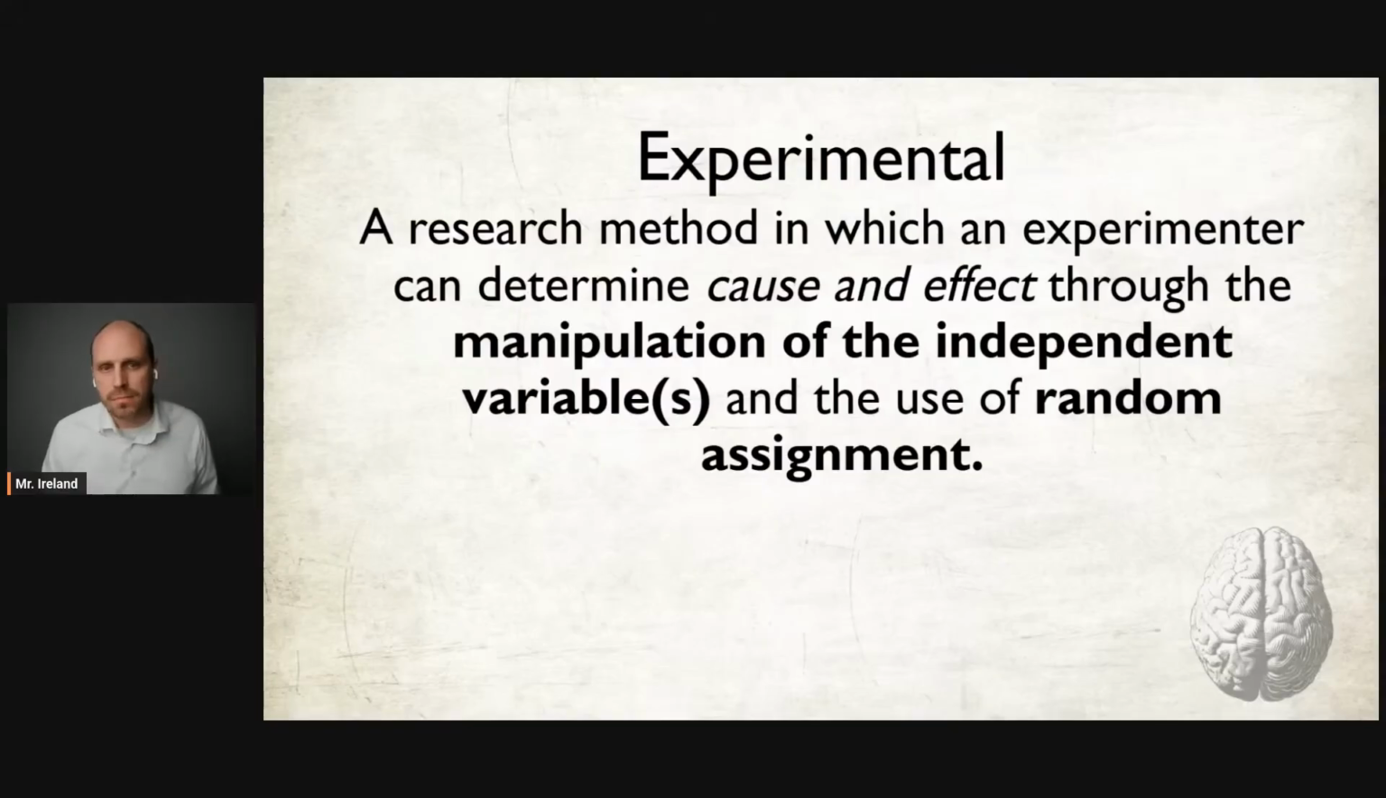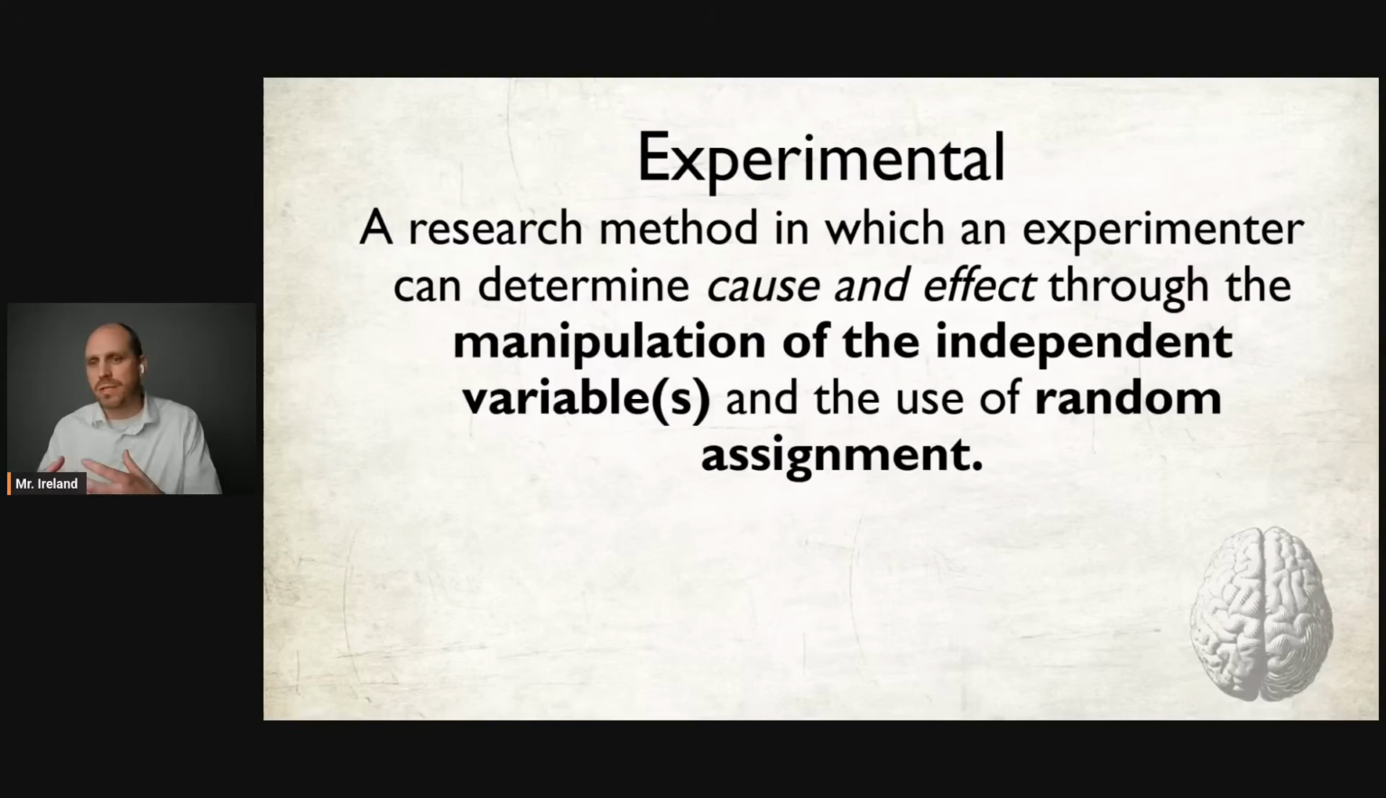Well, what does it mean by the manipulation of the independent variable? Well, this is when the researcher makes changes in the variables that it gives to its participants. For example, in most experiments, you're going to have a control group and an experimental group.